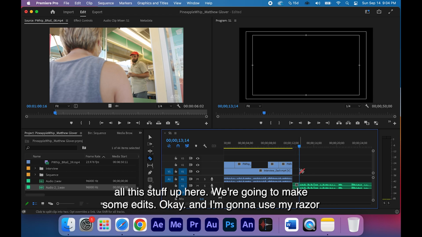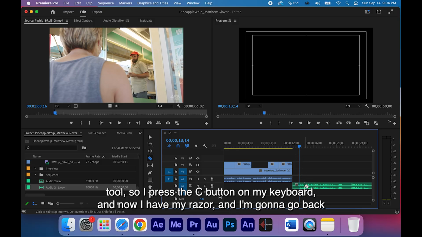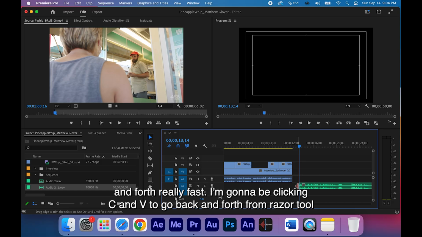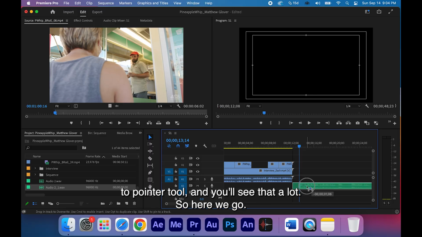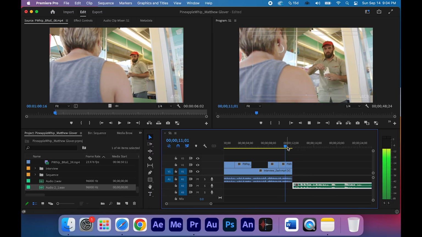And I'm going to use my razor tool. So I press the C button on my keyboard, and now I have my razor, and I'm going to go back and forth really fast. I'm going to be clicking C and V to go back and forth from razor tool to pointer tool, and you'll see that a lot.